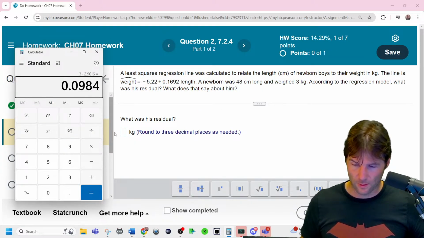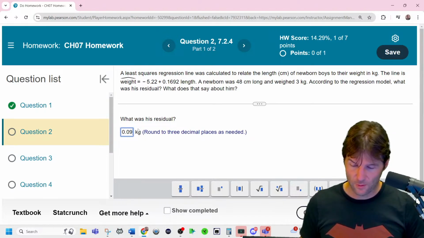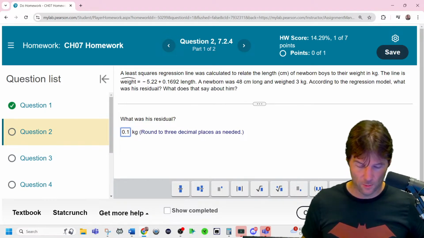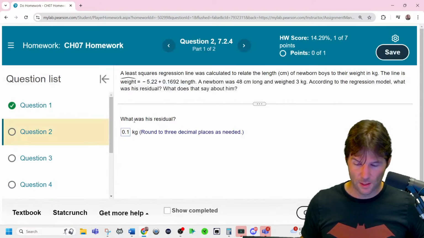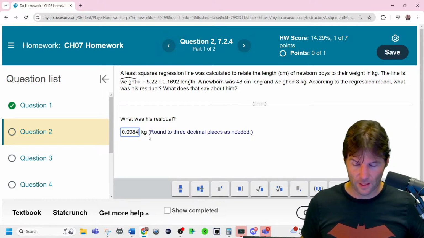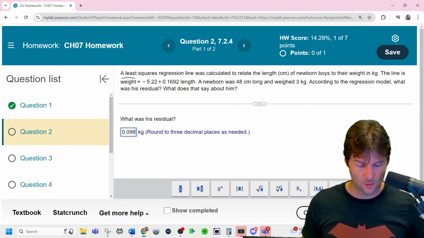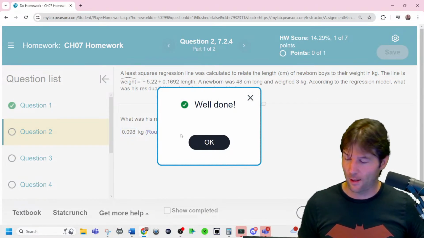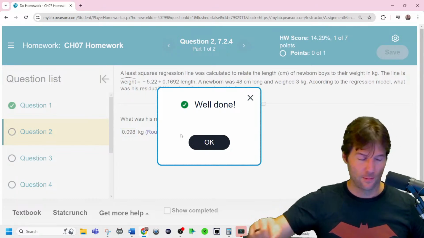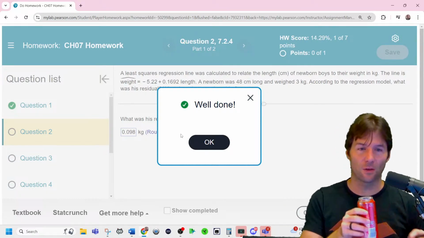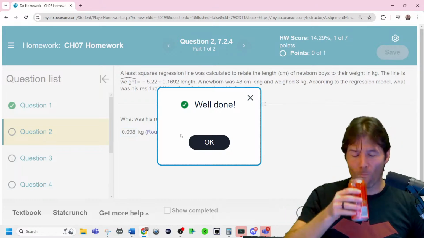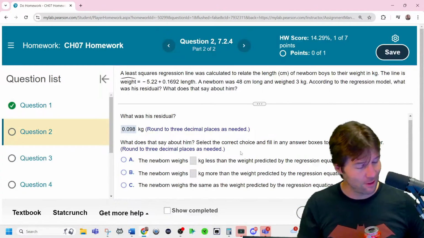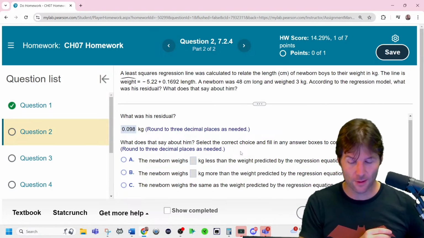Ooh. Oh, there we go. Okay. So I wonder if it would have accepted 0.1. Would it have? Nope. Did we do everything correctly, or did we make an error? It says round to 3 decimals. Really? Wow. Man, that one wants some accuracy. That is very, very accurate.